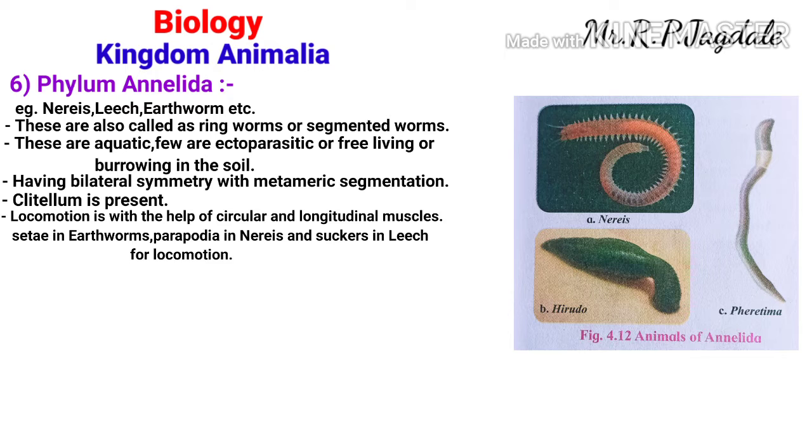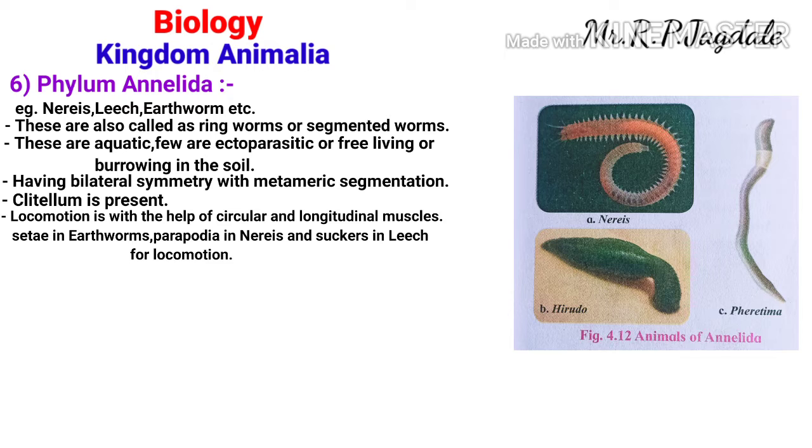These different animals, leech, earthworm and Nereis, have different locomotory parts. In earthworms, they have setae for locomotion. In Nereis, they have parapodia for locomotion.